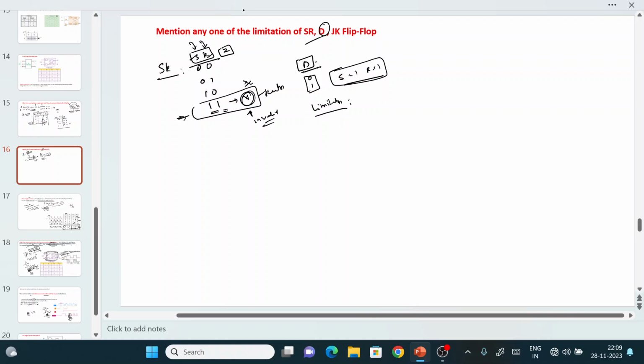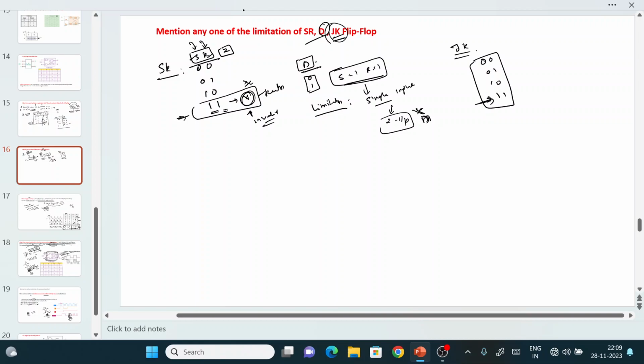In the case of the D flip-flop, it works only for a single input. If you try to pass 2 inputs, then obviously your D flip-flop will not be useful. So to solve this problem, which flip-flop do we go for? The JK flip-flop. The JK flip-flop is useful for 0,0, 0,1, 1,0, and 1,1, so the problem of the SR flip-flop is solved even for the 1,1 condition.